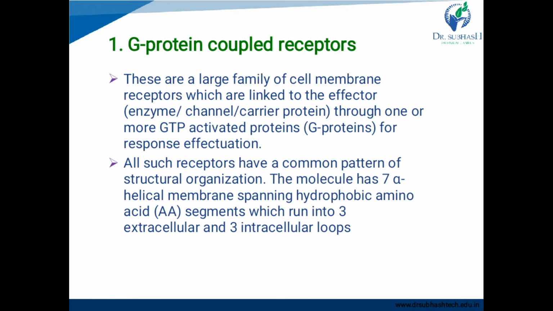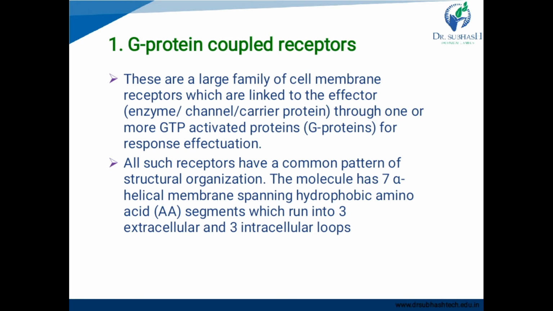These are a large family of cell membrane receptors which are linked to the effector, enzyme, channel or carrier protein through one or more GTP activated proteins for response effectuation. These receptors are coupled with G protein, a GTP activated protein. Therefore, they are called G protein coupled receptors.